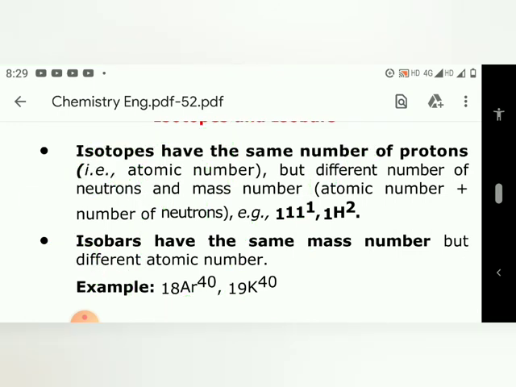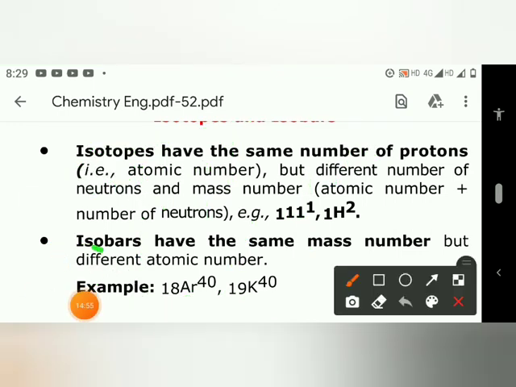And second, isobars have the same mass number. You can see it's 40 and it's also 40. Argon has 40 mass number and krypton also has 40 mass number. Means mass number is the same in isobars, and number of protons is the same in isotopes. Keep it in mind.